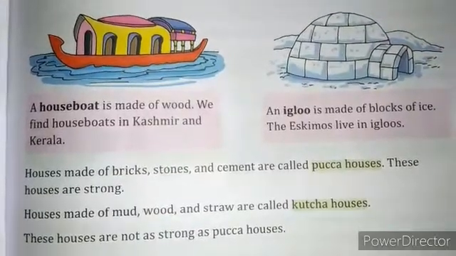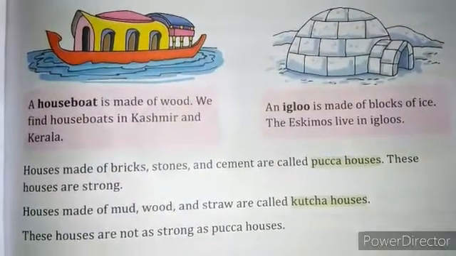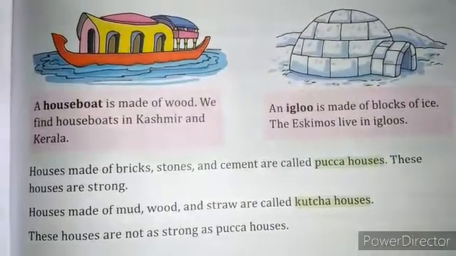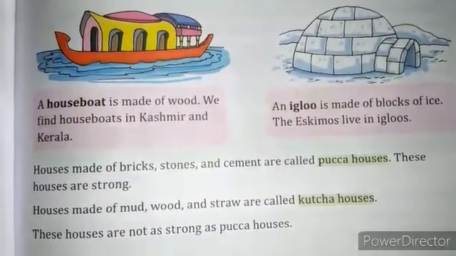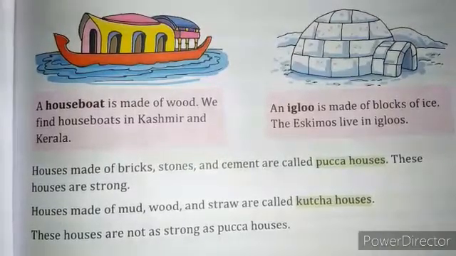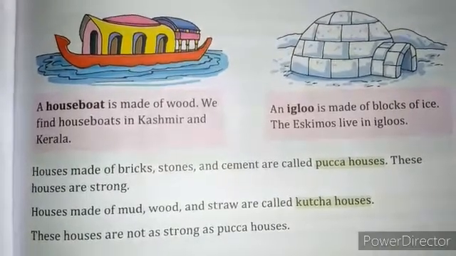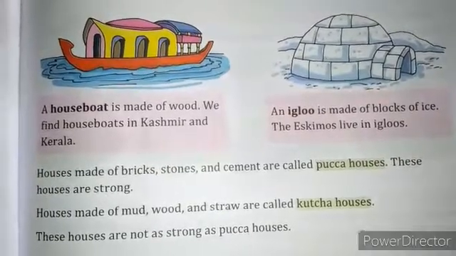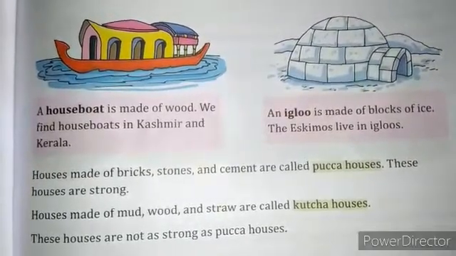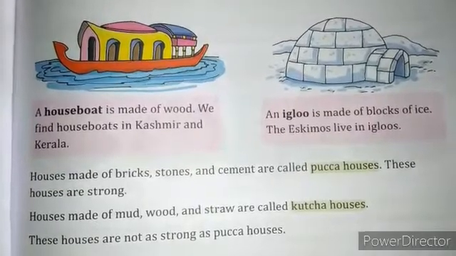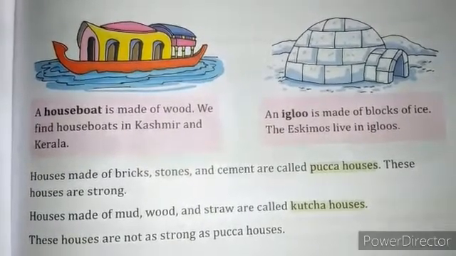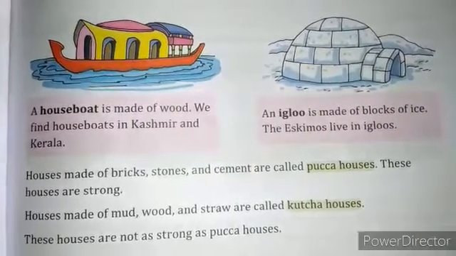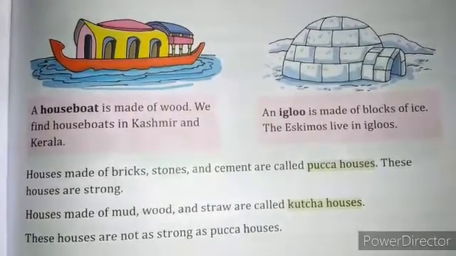Now, a houseboat is made of wood. We find this houseboat in Kashmir and Kerala. Mostly, this house is made in the boat, and they travel on the water surface area, like in Kashmir and Kerala. You see in the picture, it's the shape of a boat, and in that shape, there is a house, and all the things have been found there. And most of the people use it for traveling in a cool and pleasant way, so this boat has been made to travel in those areas.